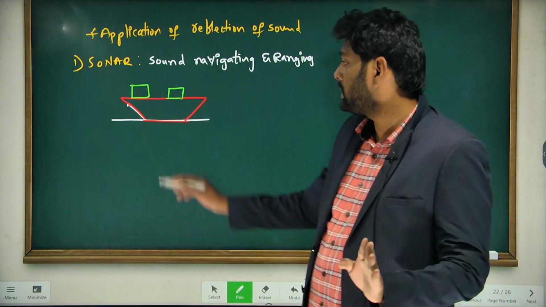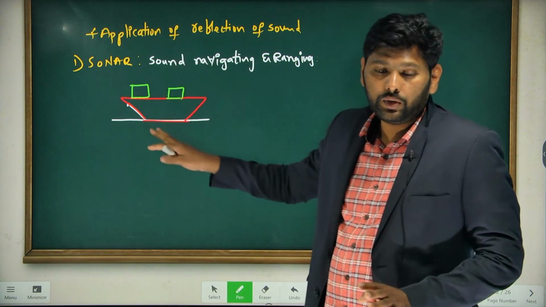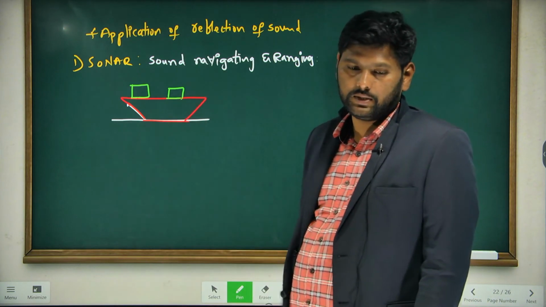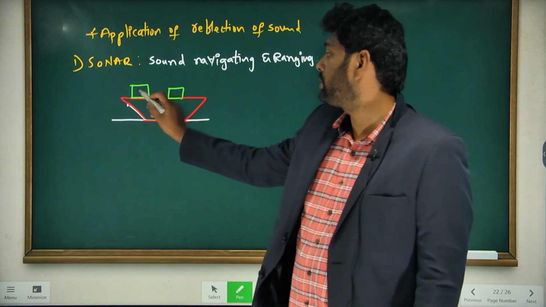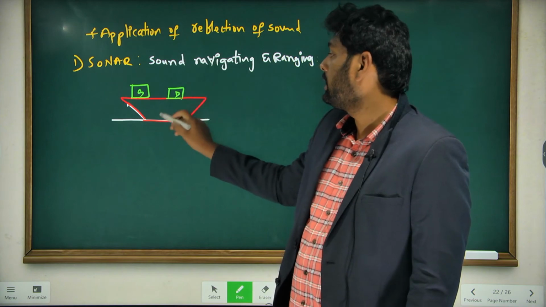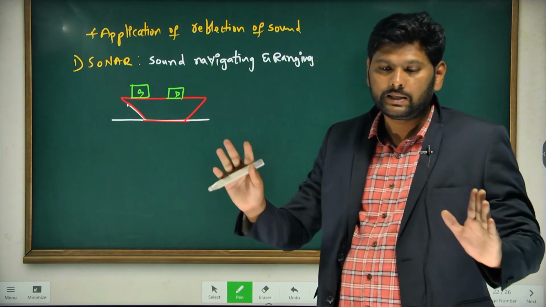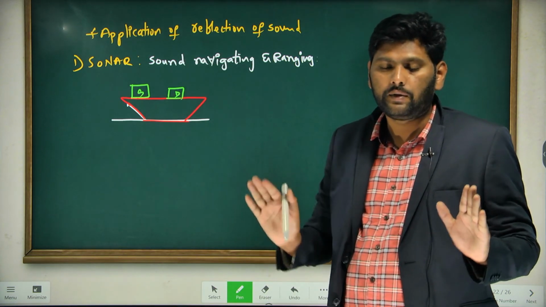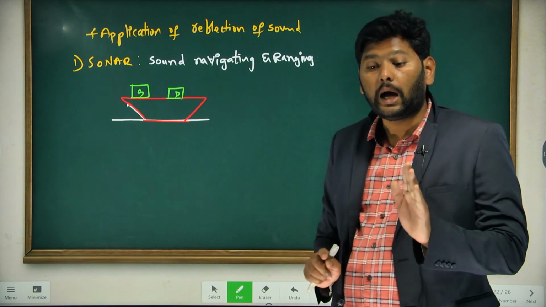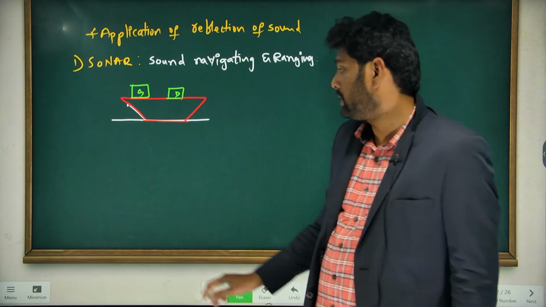The source is releasing sound in all directions. What kind of sound will it release? Ultrasonic sound.